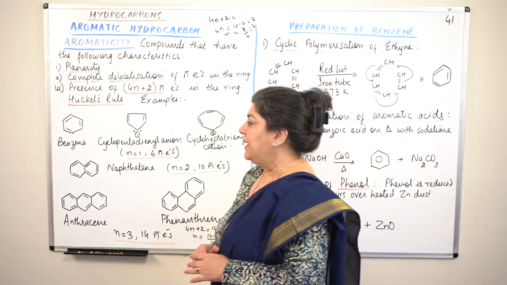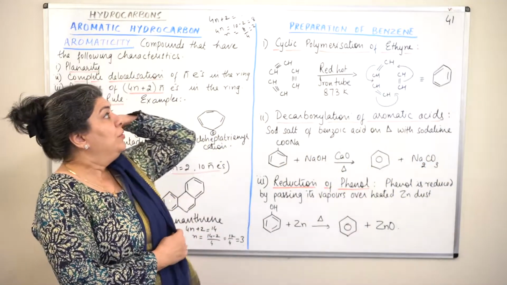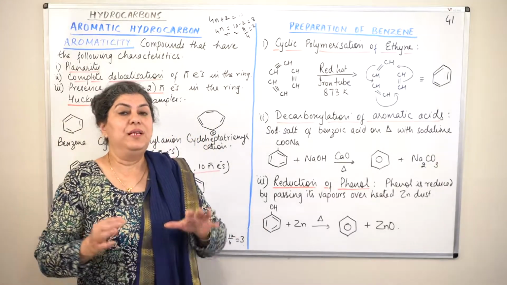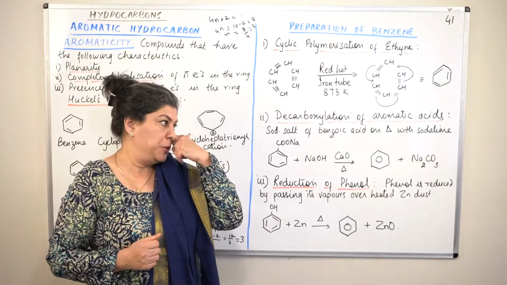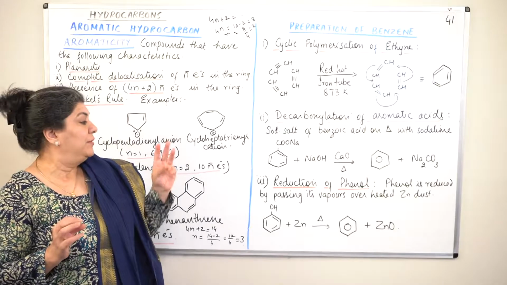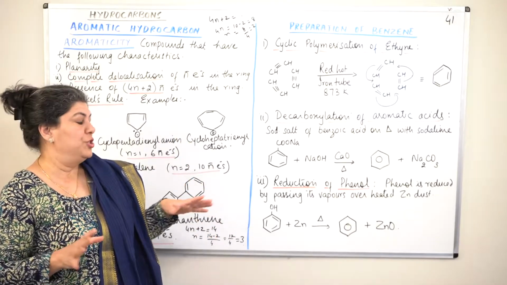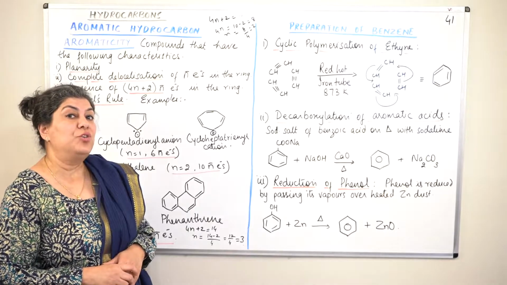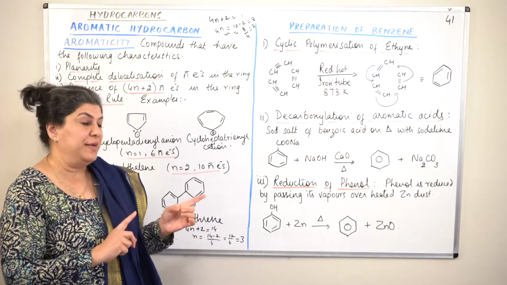Now moving on to the next subtopic here, the preparation of benzene. Coming back to benzene again. We'll talk about the preparation and the properties of benzene. There are three methods of preparation of benzene mentioned in your textbook. The first is cyclic polymerization of ethyne, which we have already done.